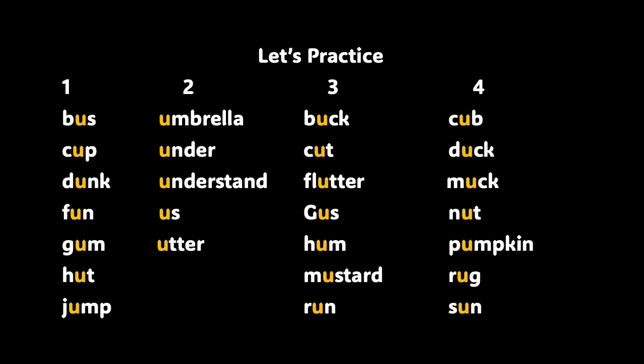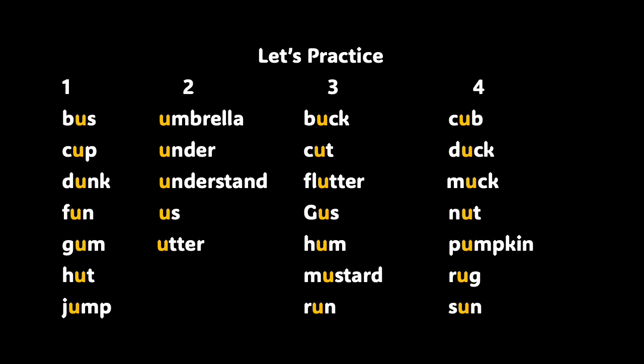Bus, cup, dunk, fun, gum, hut, and jump. Don't forget that the short U sound is the sound. Now for column 2. Umbrella, under, understand, us, and utter. All of those words have the short U sound.